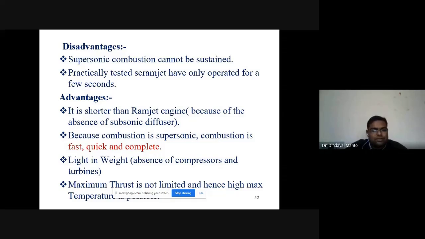What is the advantage? It is shorter than a ramjet engine because of the absence of a supersonic diffuser. Because combustion is supersonic, combustion is fast, quick, and complete. Light in weight, as we don't have any rotary components. Maximum thrust is not limited, hence high temperature can be employed. So these two, ramjet and scramjet, are the advanced propulsion systems, and the rest of the three are what we use in most aircraft. This is the theory related to the different kinds of engines used in aircraft propulsion.